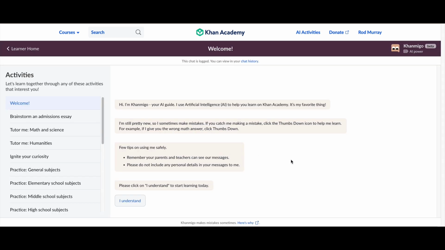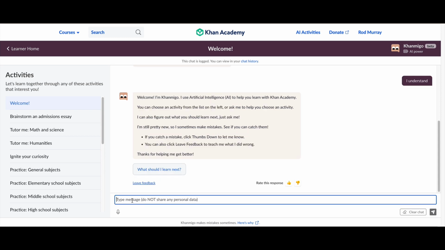Try the activities. Okay, so it's giving you some caveats here about sometimes it makes mistakes, and so you have to read this and click you understand in order to start learning. I've clicked understand, so now it's going to prompt you. Sometimes you'll see that little pale blue button: What should I learn today? So all I had to do was click on that.